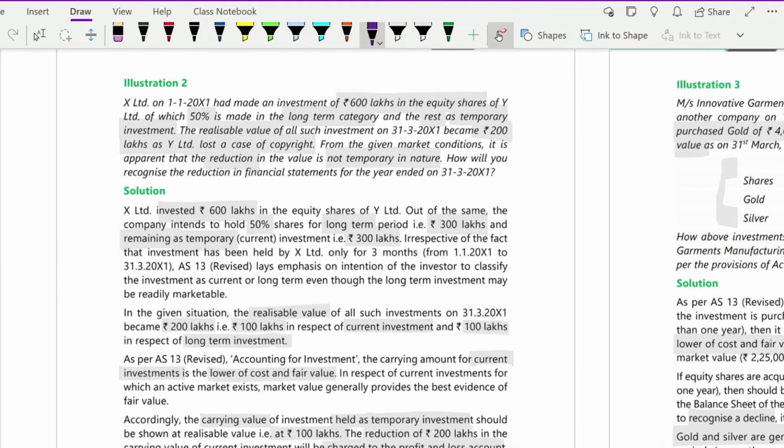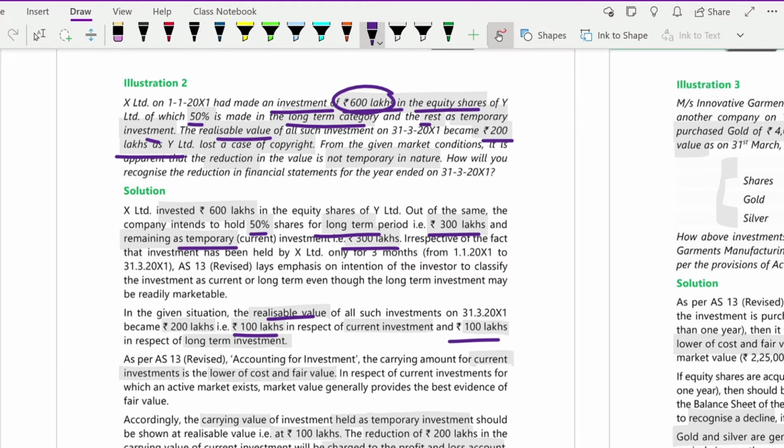So here they are telling that you have made an investment of 600 lakhs in equity shares. 50% of it you have put in long term and the rest as temporary investment. That means 50% is long term, that is 300 lakhs is long term and the remaining 300 lakhs is temporary, that is your current investment. Okay. So the realizable value becomes 200 lakhs. You purchased for 600 lakhs, but today the realizable value of the 600 lakhs investment has become 200 lakhs. That means 50% each. So now the realizable value of long-term investment is 100 lakhs only and the current investment is also 100 lakhs only. Okay.